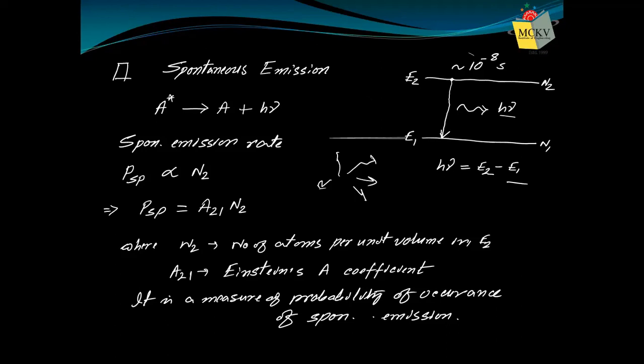So whatever photons are released, suppose 2 photons are released, between these 2 photons there is a phase difference, and that phase difference doesn't remain constant with time. It will change. So the condition of coherence will not be maintained. And monochromaticity is also not maintained. I'm not going into detail of that. So just understand at least 2 reasons: coherence is not maintained, and directionality is not maintained. Therefore, we cannot use the spontaneous emission method for manufacturing a proper light source for optical communication.